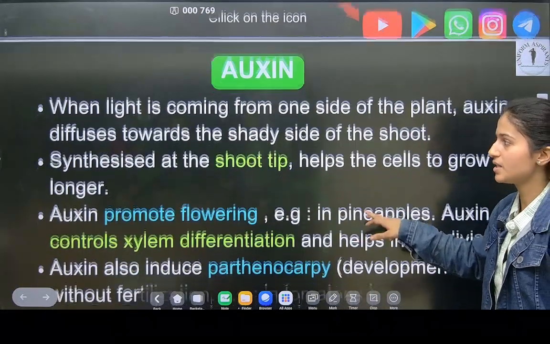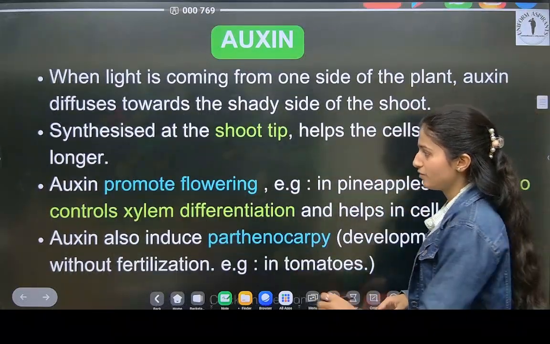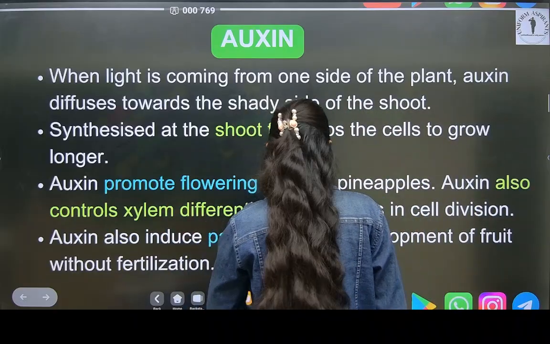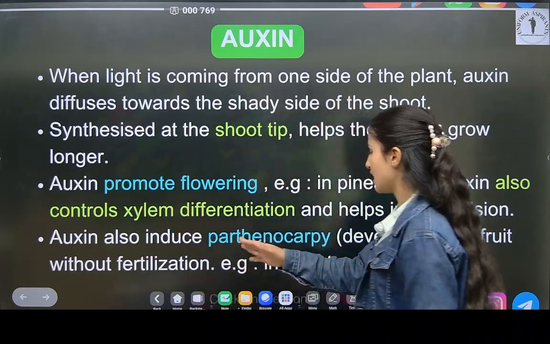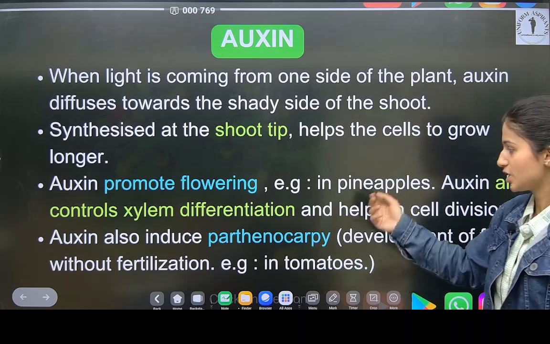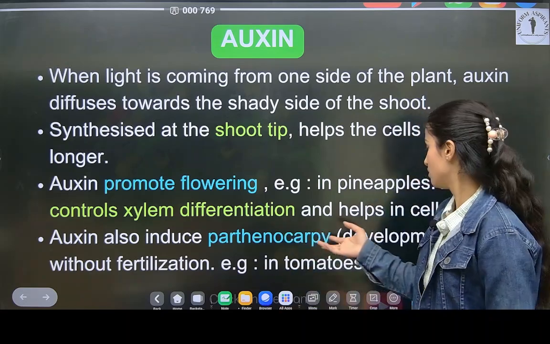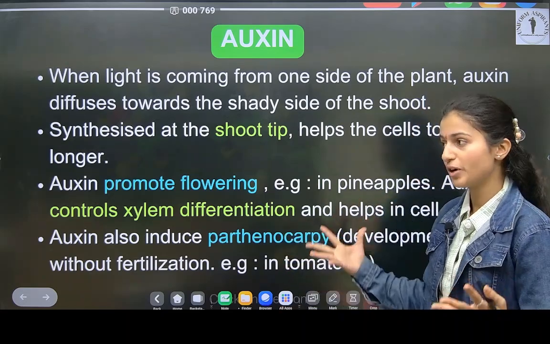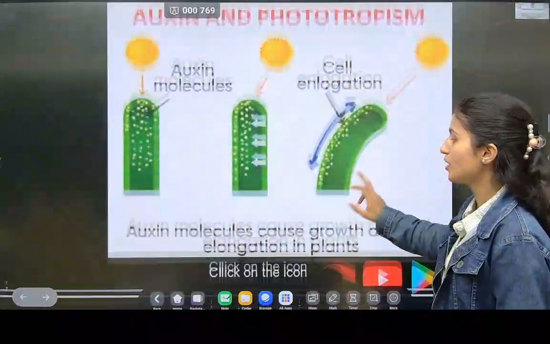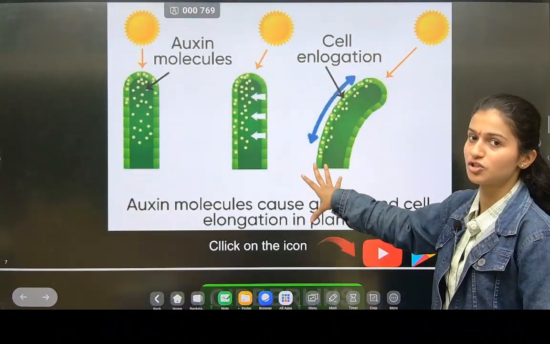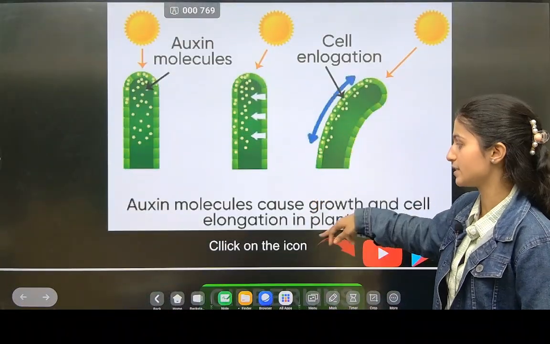Auxins, we have seen it is a growth hormone, and the main functions we have highlighted: promote flowering, xylem differentiation, and development of fruit without fertilization. This is the main function of the auxins.